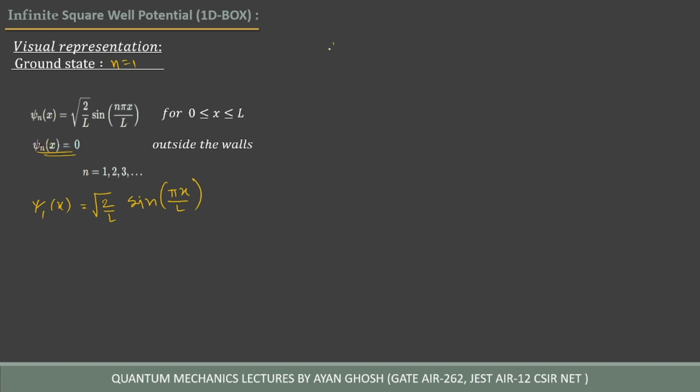So let's plot it. Okay, so this is x equal to 0, and let this be x equal to L. This is the x-axis, or the position axis, and this is the wave function. We are going to plot the wave function, and this is psi of x.